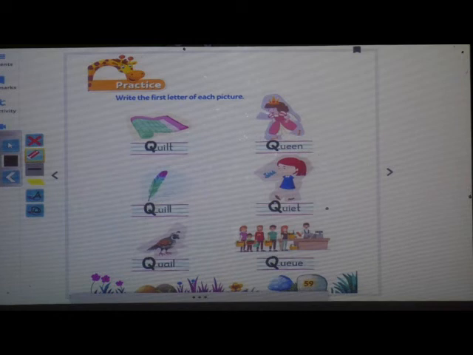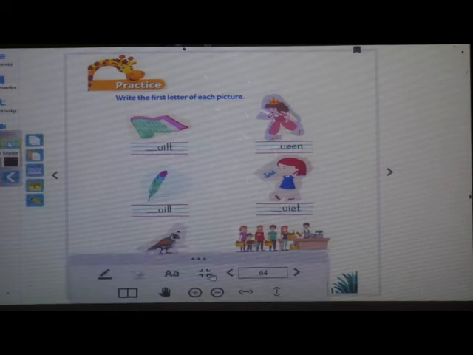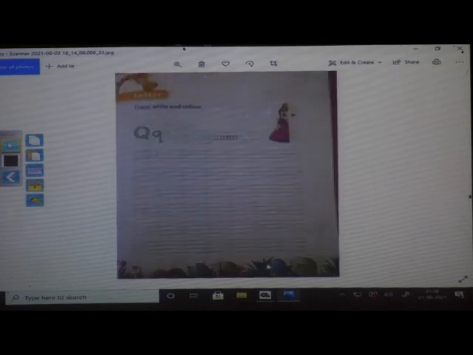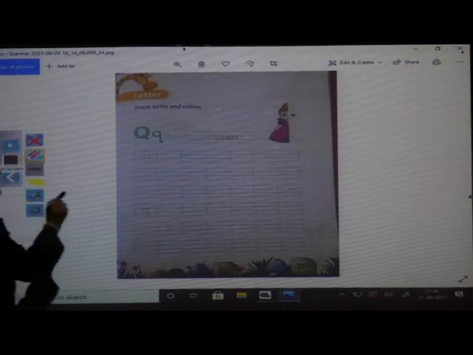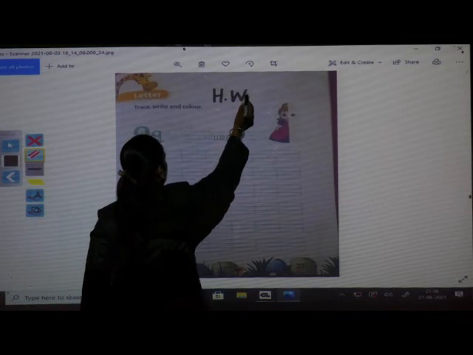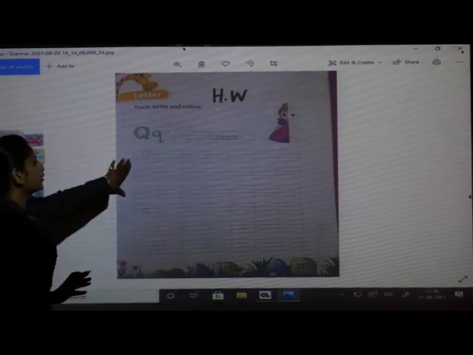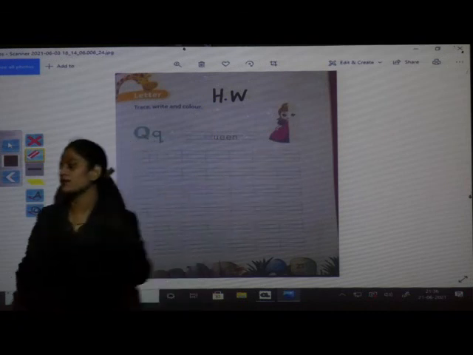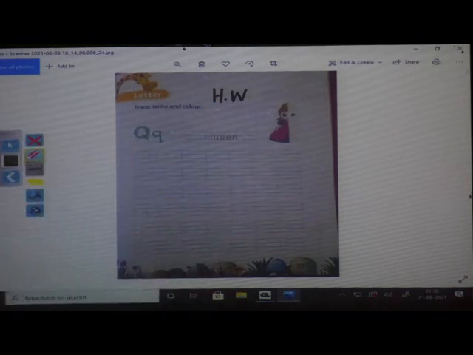All these pictures start with the letter Q. Okay children? Done? Yes. Now after completing this, you have to open your literacy workbook. Open your literacy workbook, page number 27. Okay? You have to do this as homework. You have to practice writing capital Q and small q, complete the picture of a queen and color it. Okay, children? Yes.